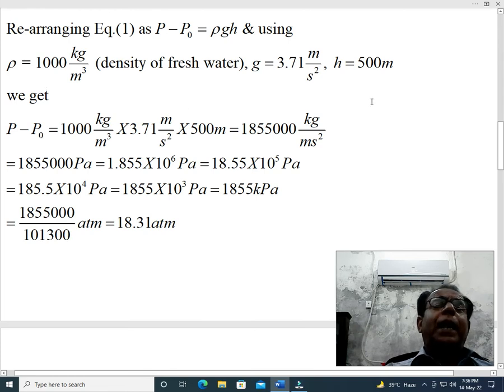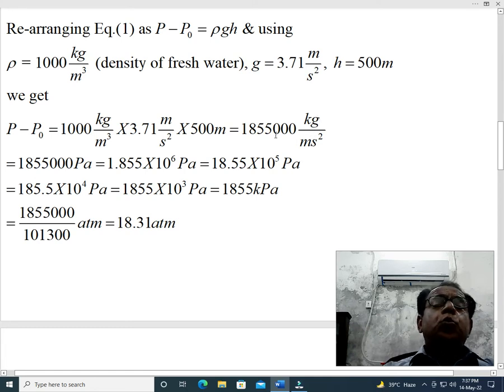Putting all these three values in equation 1 after having been rearranged in this form, we get P minus P naught equal to rho into g into h, which becomes 1855000 kilogram per meter second square. We know from the definition of Pascal that 1 Pascal is equal to kilogram per meter second square, or alternatively it can also be written as Newton per meter square.